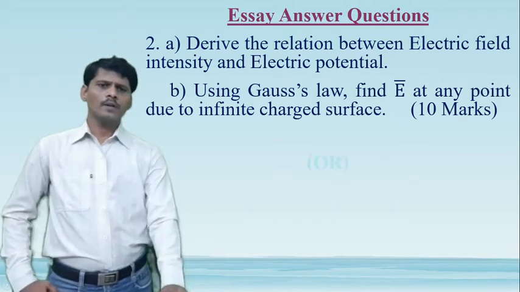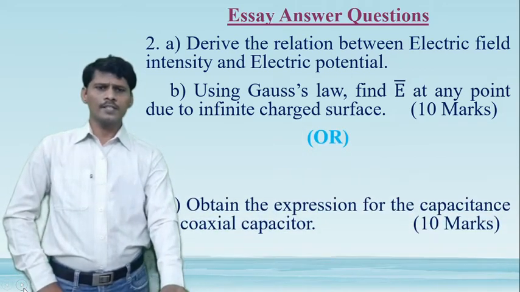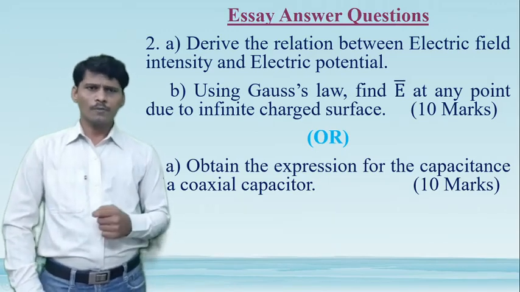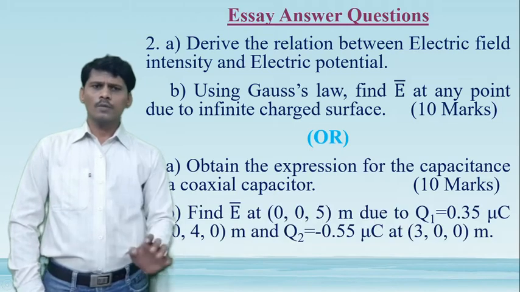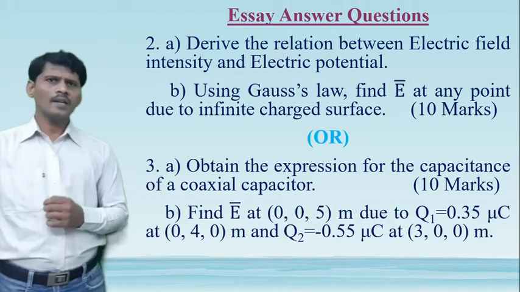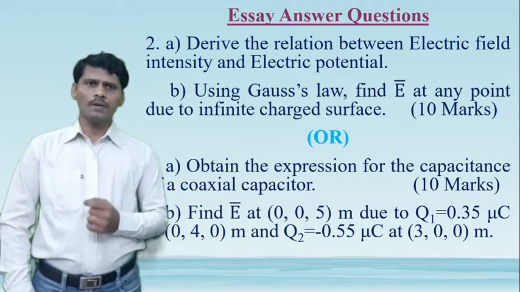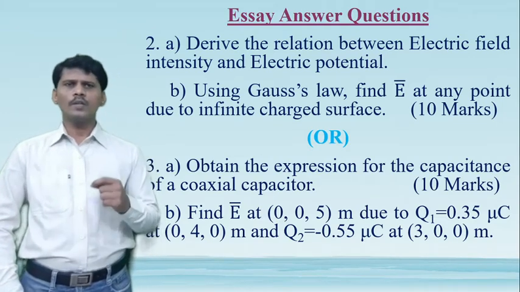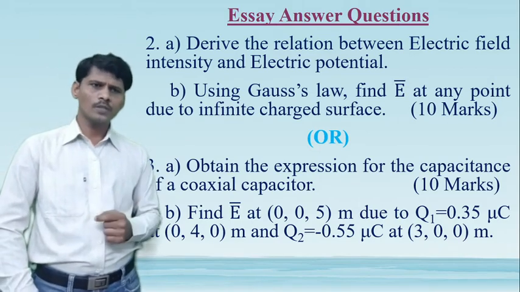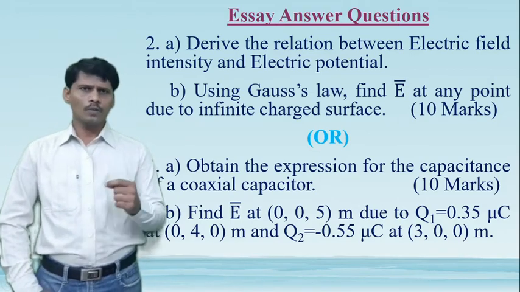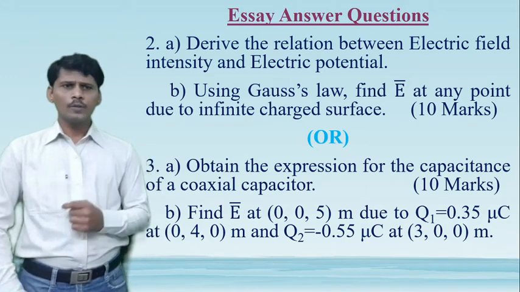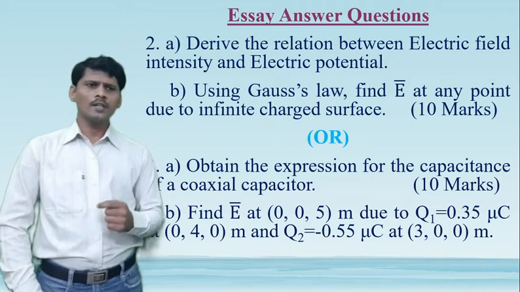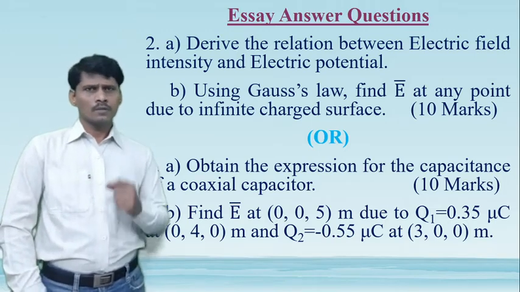And choice question in this unit is question number 3A: obtain the expression for the capacitance of a coaxial capacitor. And question number 3B is find the electric field intensity E bar at (0,0,5) meters due to Q1 equal to 0.35 microcoulombs located at (0,4,0) meters, and Q2 equal to minus 0.55 microcoulombs at (3,0,0) meters.